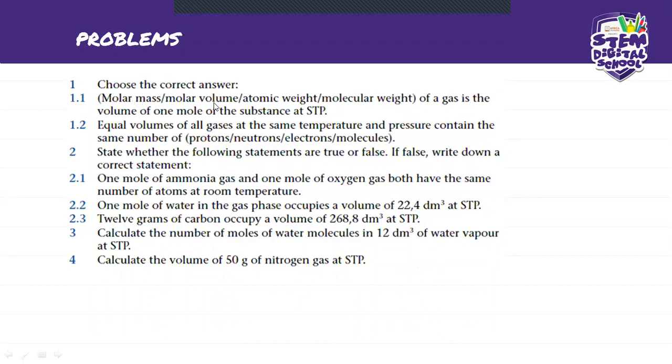Remember, this is work that we did when we explained what is 22.4 at STP. Can someone just drop me a chat before we move on? If you know the answer, just send it to me on the chat.